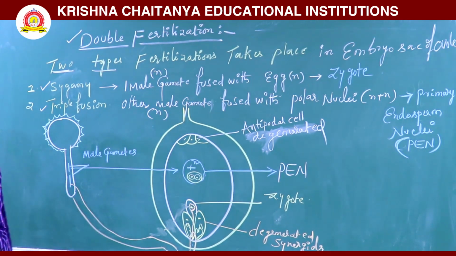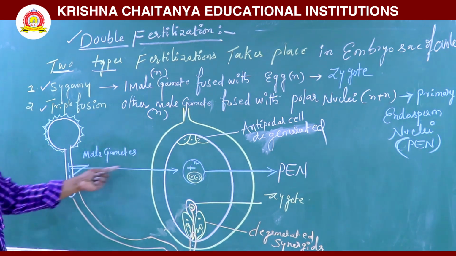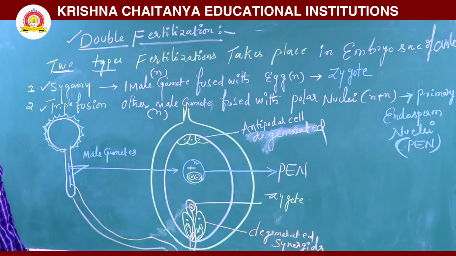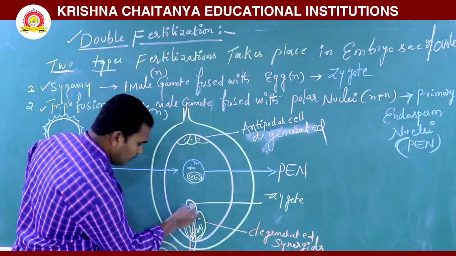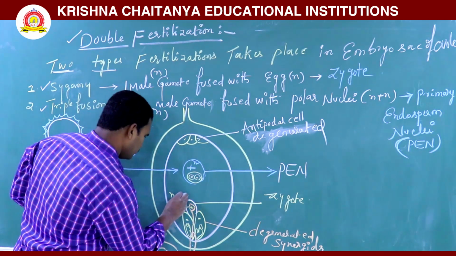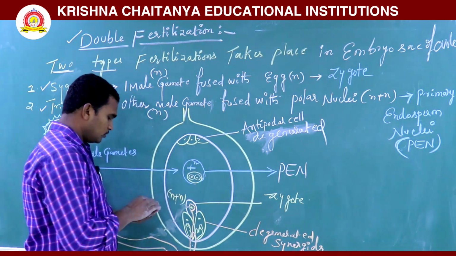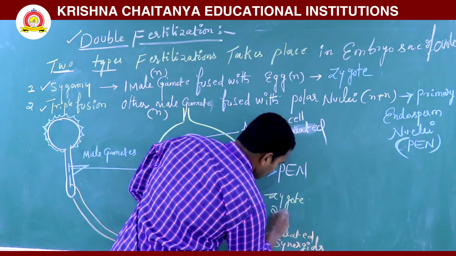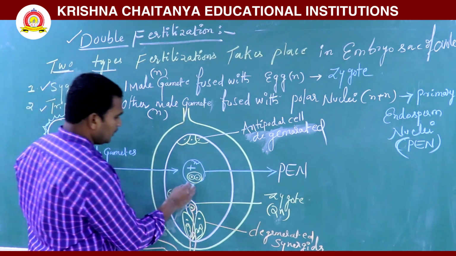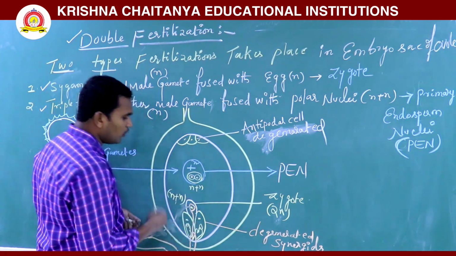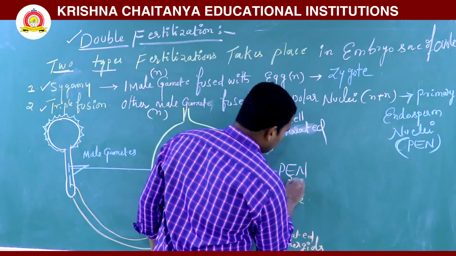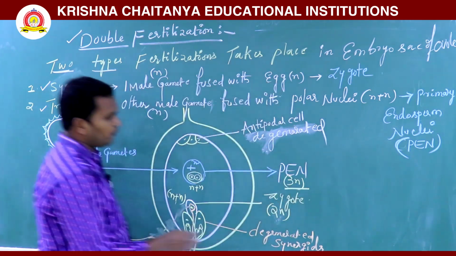One male gamete fused with the egg cell to form a zygote. Another male gamete fused with the polar nuclei. The egg cell contains one nucleus and the male gamete one nucleus, so the zygote is diploid. In the other fusion, three nuclei are fused, so it is a triploid condition.